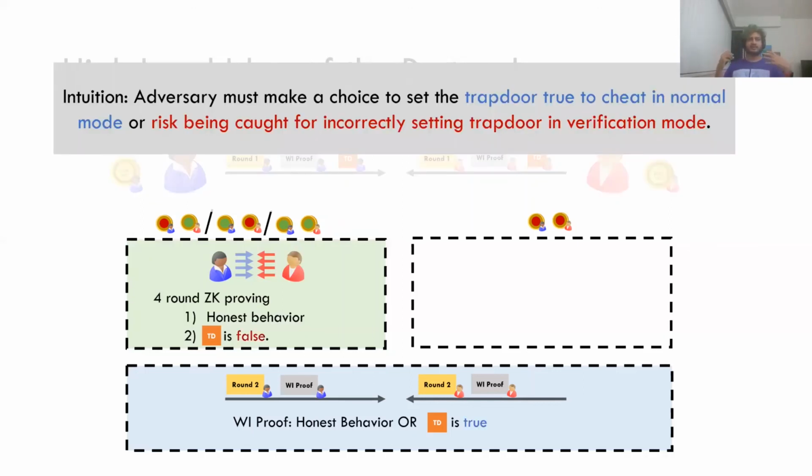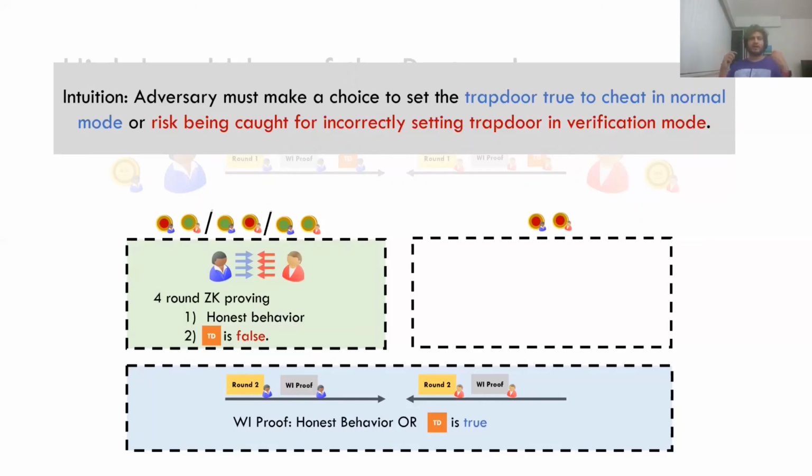The intuition is that cheating Alice must make a choice at the end of the first round, without seeing the coin tosses, whether to set the trapdoor true. If it sets the trapdoor true, it can cheat in the normal mode, but then it's going to get caught in the zero knowledge, because the statement is no longer true, so it can't hope to convince Bob of a false statement. Right? So this is the intuition: even though we've put in this trapdoor to enable simulation, a cheating Alice won't be able to use it.